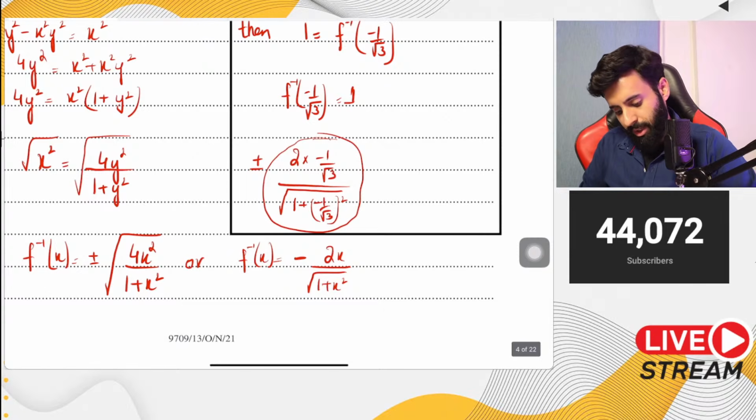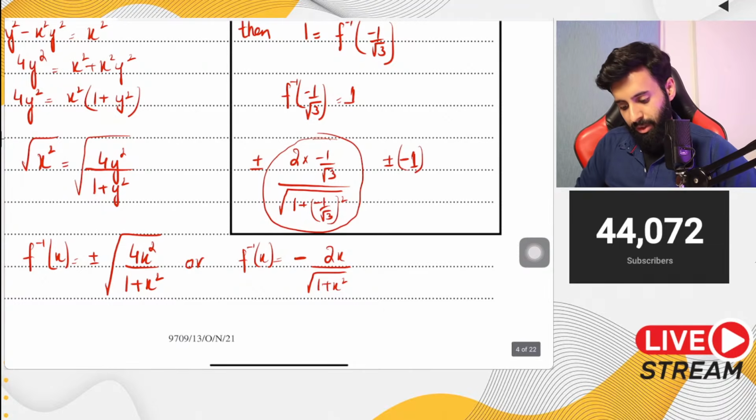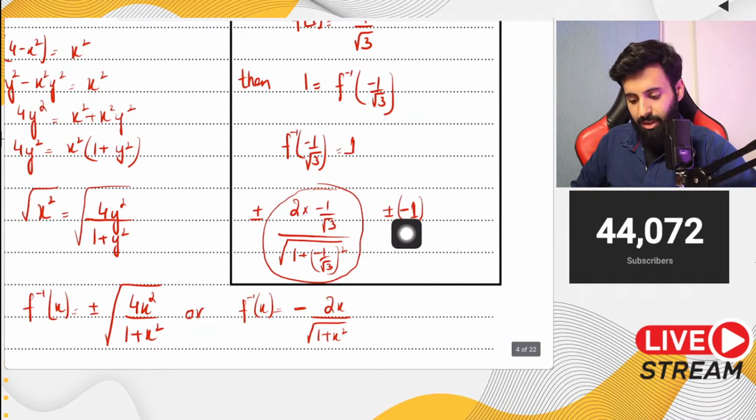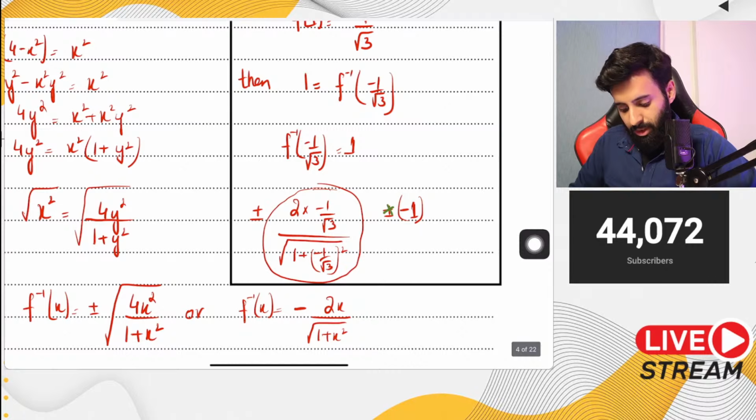So this is what we get. When you plug this in as it is in your calculator, we get -1. Now tell me, what should we go with? Should we go with the plus sign so that it becomes 1, or should we go with the minus sign so that it becomes 1? Obviously, the answer is that we should go with the minus sign, because only when you go with the minus sign, that is when it becomes 1. And we were supposed to get 1.